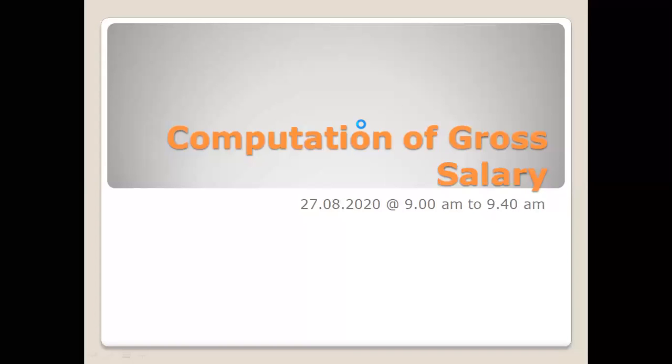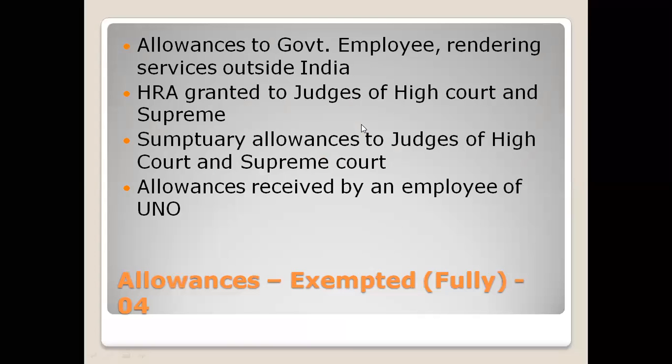Allowances. Okay, right. These four kinds of allowances are fully exempted. So this is the first case: a government employee rendering services outside India. For that case, any allowances given are exempted. That means we need not pay any tax.